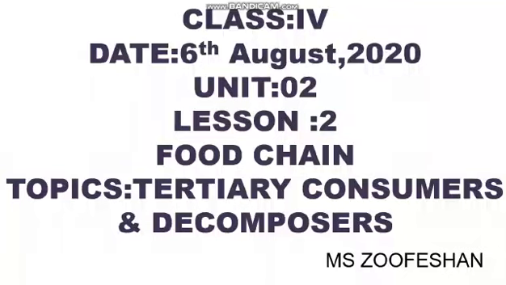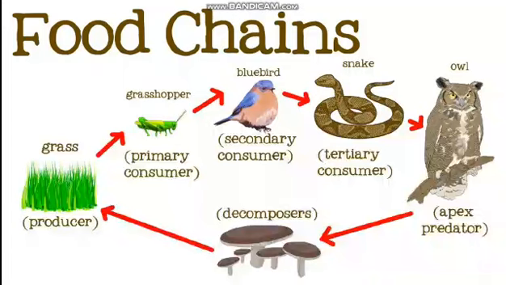In the name of Allah, the most gracious and the most merciful. Students, we discussed the food chain and how it's a pathway from which energy is transferred from one organism to another, starting from the sun to the plants that are producers, then to the primary consumers that are herbivores, grass-eating ones, then to the secondary consumer that can be both animal-eating and plant-eating, like omnivores, or like carnivores who just eat meat. They were the secondary consumer, then it passed to the tertiary consumer.